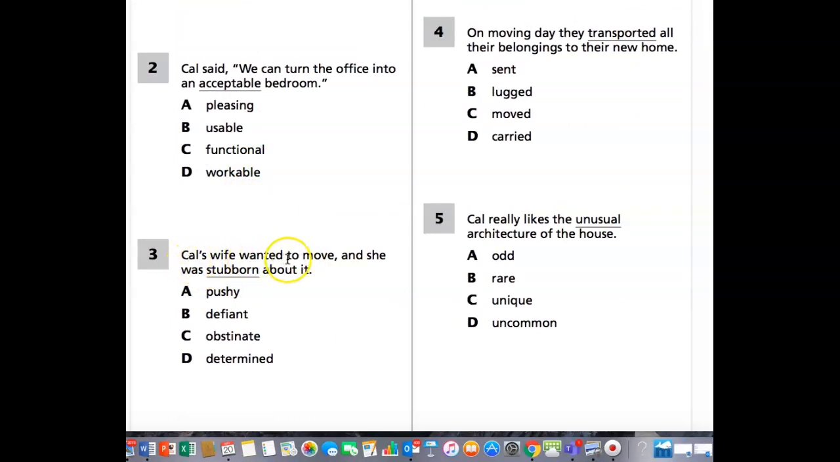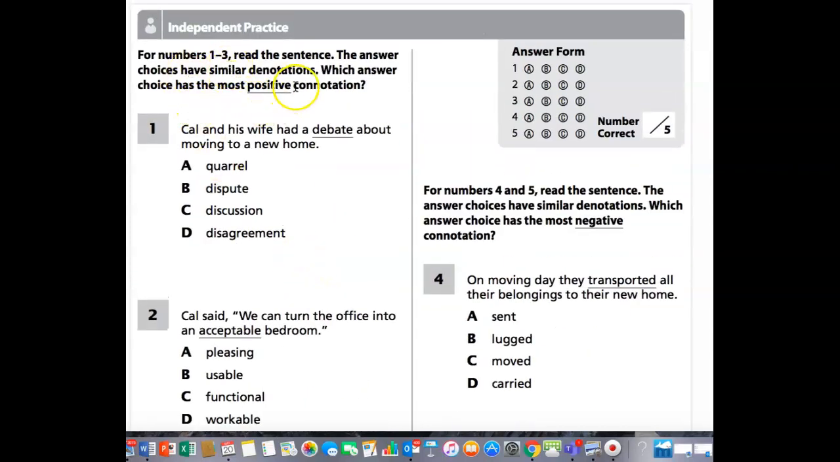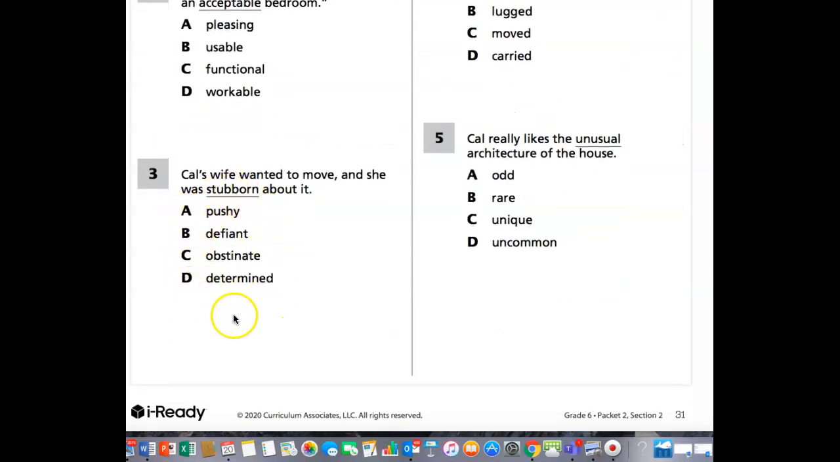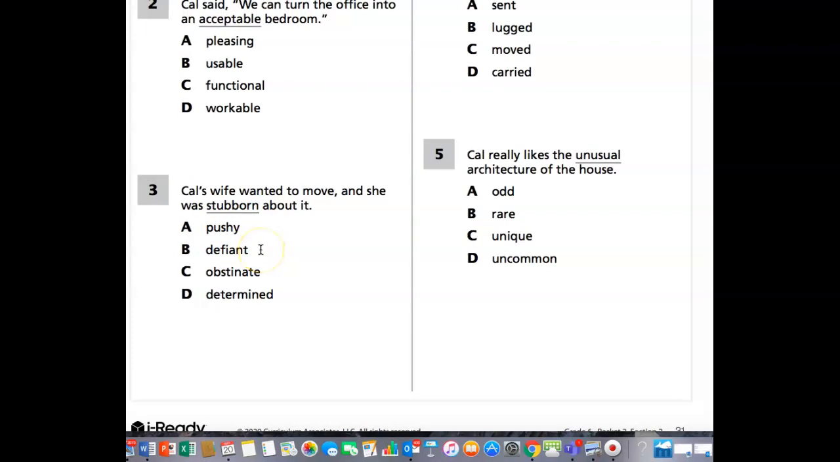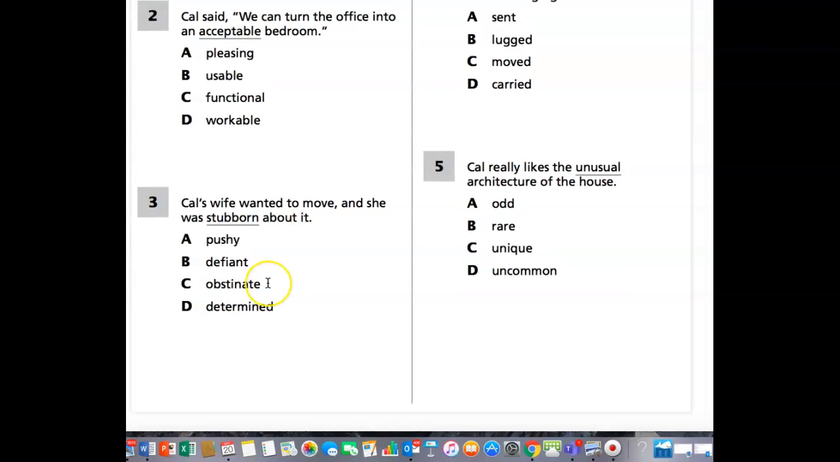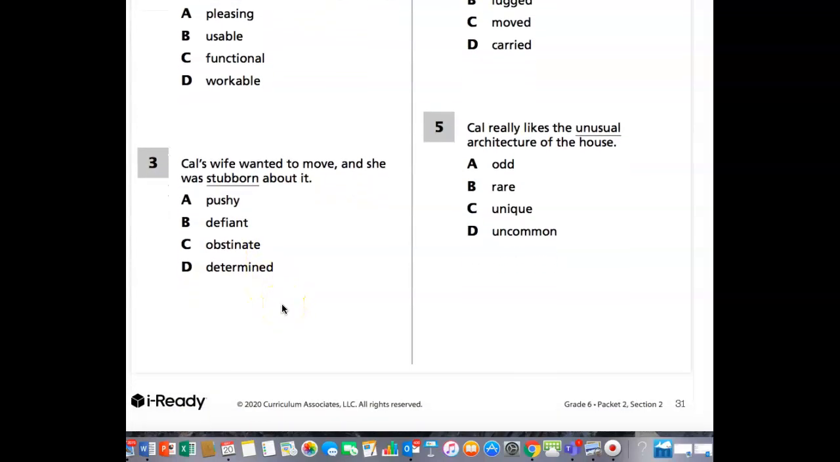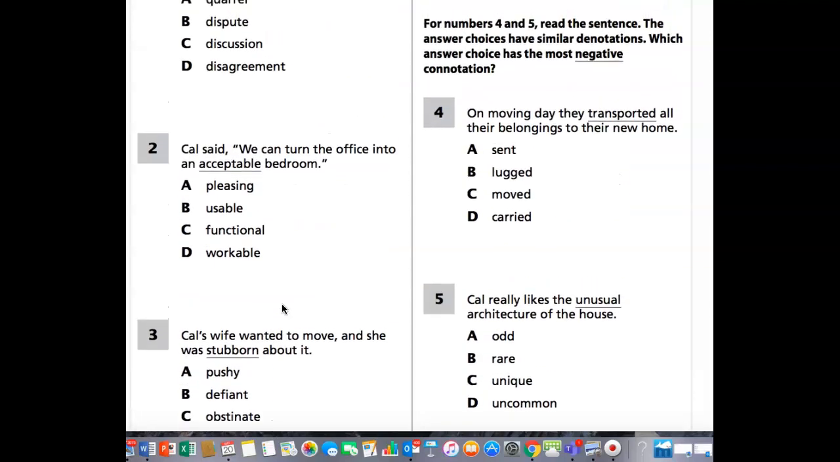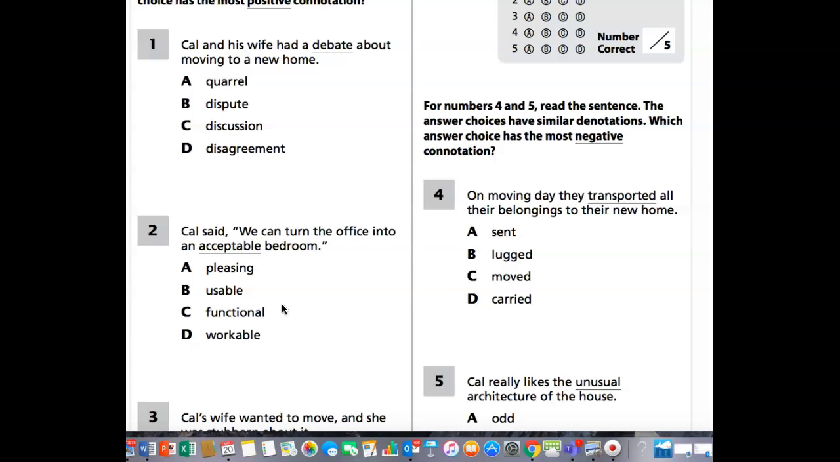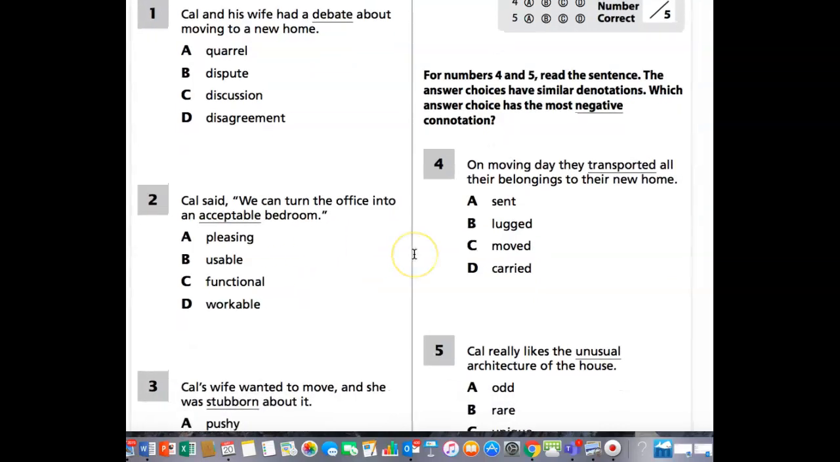So Cal's wife wanted to move and she was stubborn about it. Now remember, it's 1, 2, and 3. We're looking for a positive connotation. So we're going to look for a word here that is positive. Cal's wife wanted to move and she was stubborn about it. Well, pushy isn't very positive. Defiant is not positive. Obstinate is not positive. So I guess I gave you a big hint. Determined would be positive.